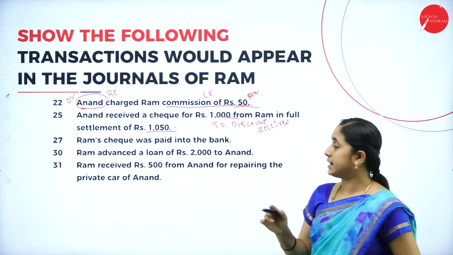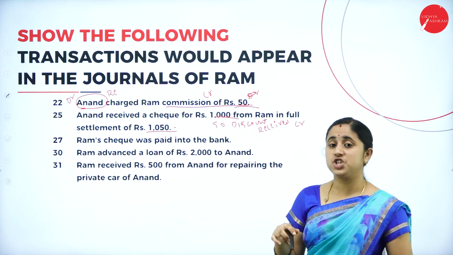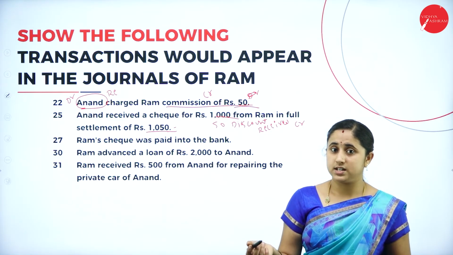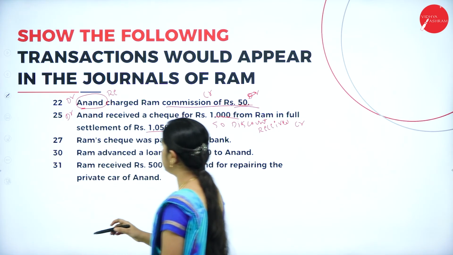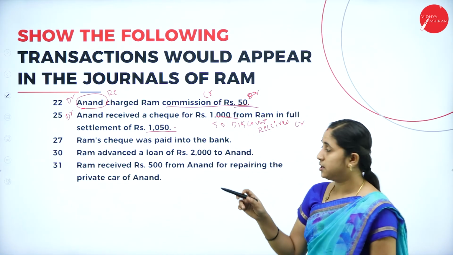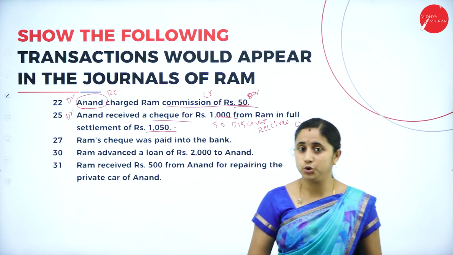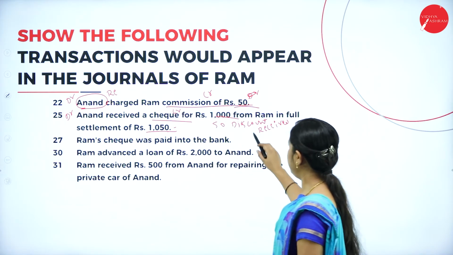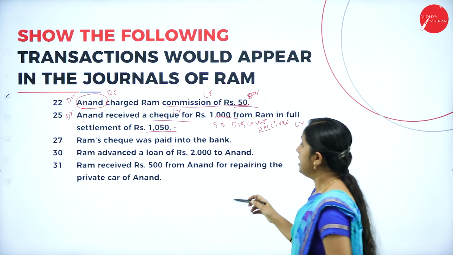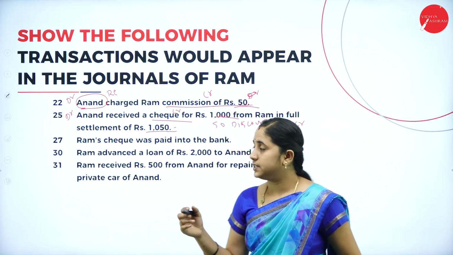Income should be credited. Here, Anand is receiving a check of rupees 1000. That means Anand is receiving, debit the receiver, Anand account debtor to, you are paying check. That means you are paying through bank. Bank account should be credited and discount received should be credited. Anand account debtor to bank account to discount received account.